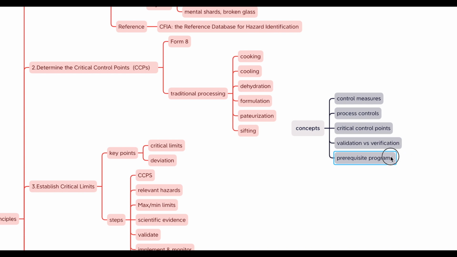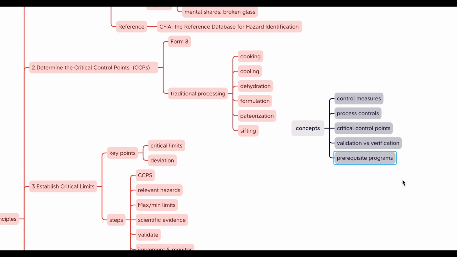And then let's look at prerequisite programs. Prerequisite programs, PRPs, are practices and conditions needed prior to and during the implementation of HACCP and which are essential for food safety. Prerequisite programs are the foundation upon which a HACCP system is built. They control the operational conditions within a food establishment, allowing for environmental conditions that are favorable to the production of a safe food.